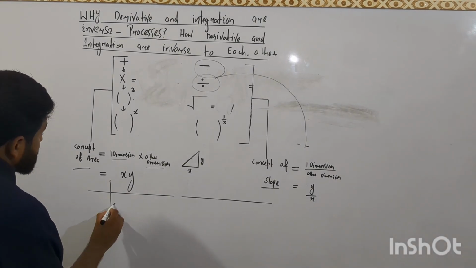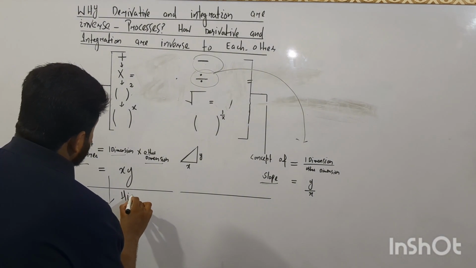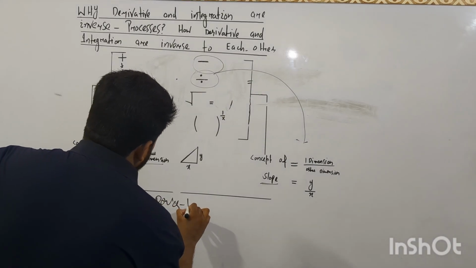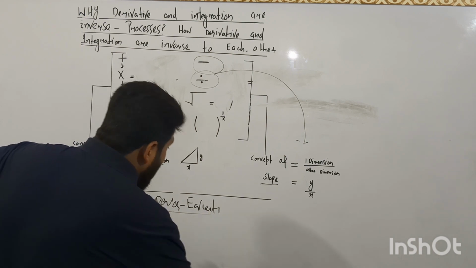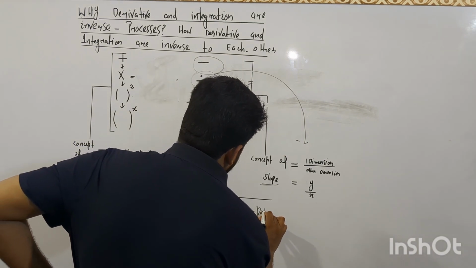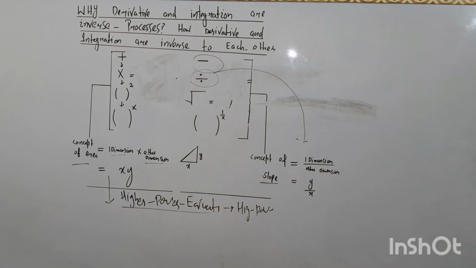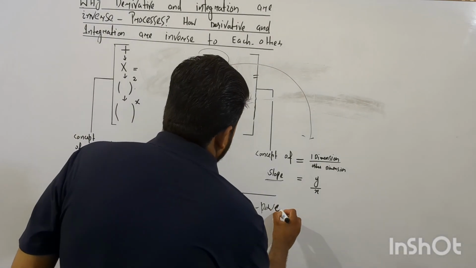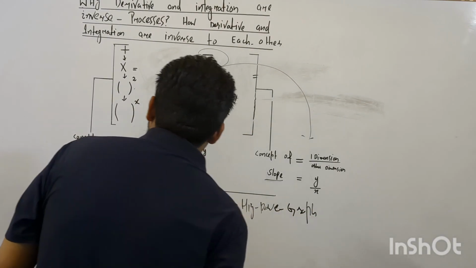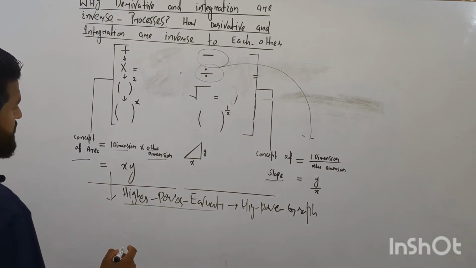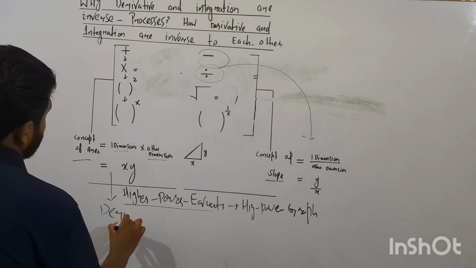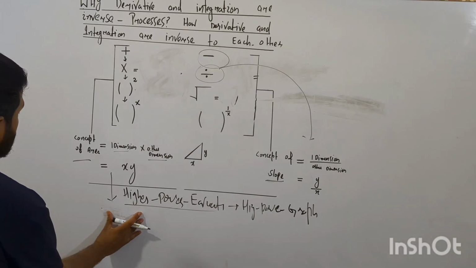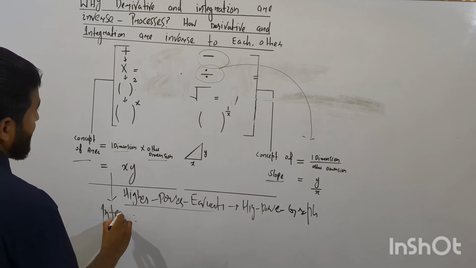So in simple words, for higher power equations or higher power graphs, such as x square plus y square, x cube, y cube and other such ones, calculating the area, there comes the concept of derivative as well as integration.